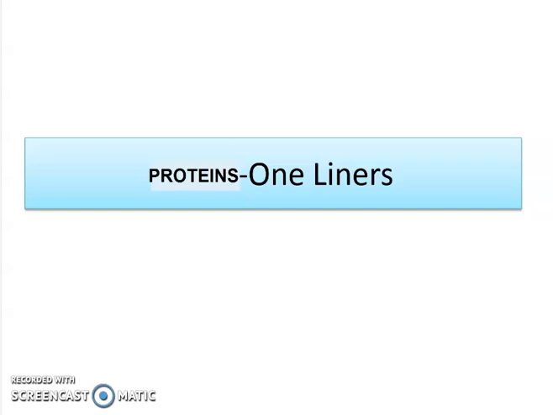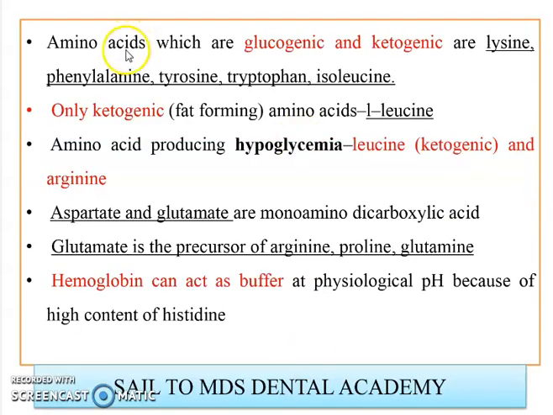Then we have important proteins one-liners. Remember, amino acids which are glucogenic and ketogenic are your lysine, phenylalanine, tyrosine, tryptophan, and isoleucine. The only purely ketogenic amino acid, a fat-forming amino acid, is your L-leucine. Amino acids that produce hypoglycemia are your leucine and arginine.